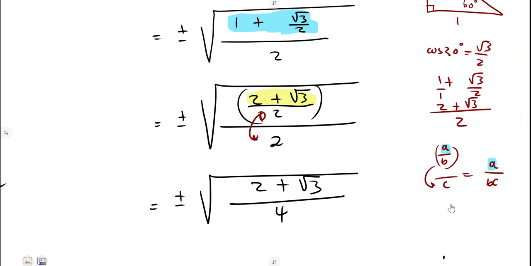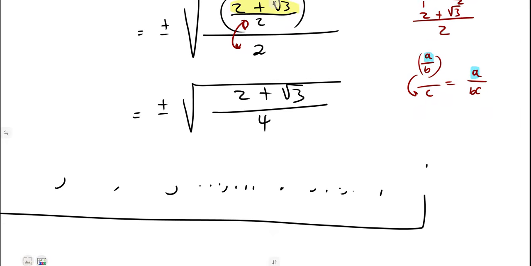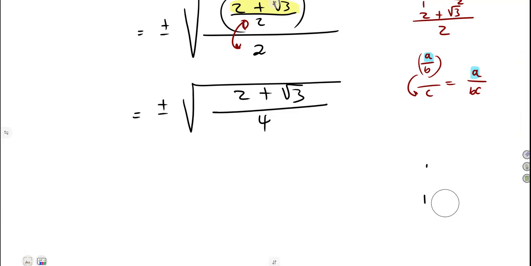Using this A, B, C concept. All right. So here we have got 2 terms, one in the numerator, in the denominator. But we can separate. Remember, square root of A over B is the same as square root of A over square root of B. So we can separate them, the numerator on its own.